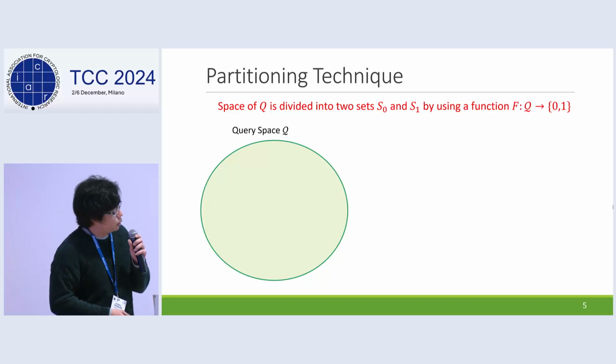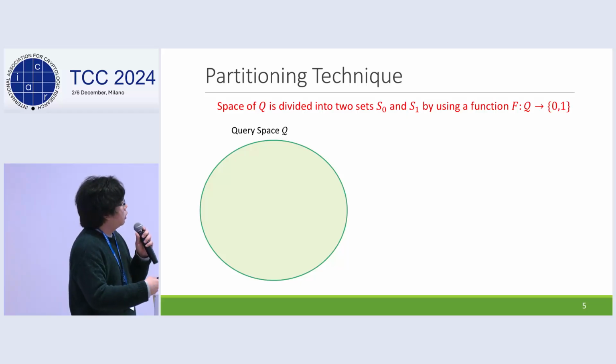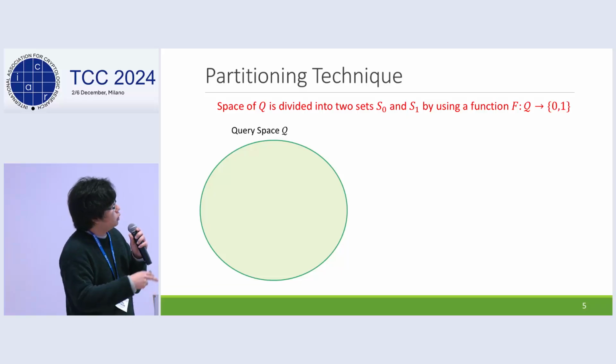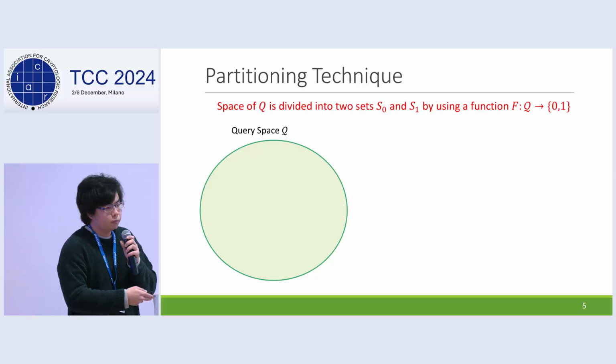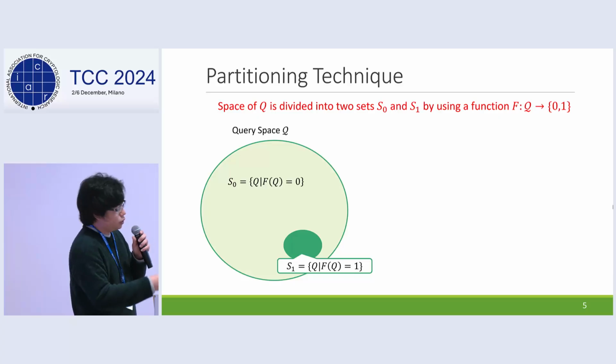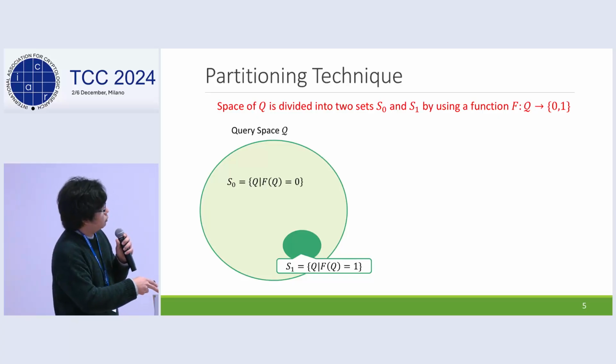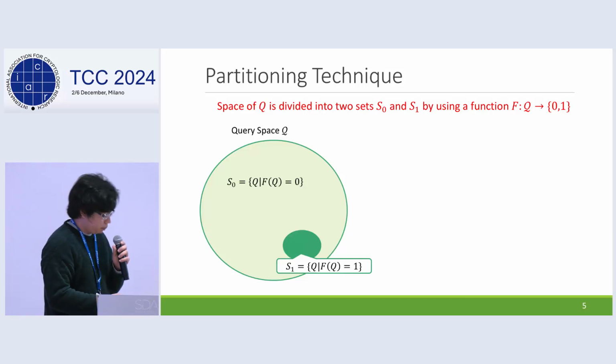When we show the proof, we sometimes use partitioning techniques. These techniques divide the space of queries into two spaces by using a partitioning function f. Specifically, if f of q is equal to 0, then such a query belongs to S0, and otherwise the query belongs to S1.